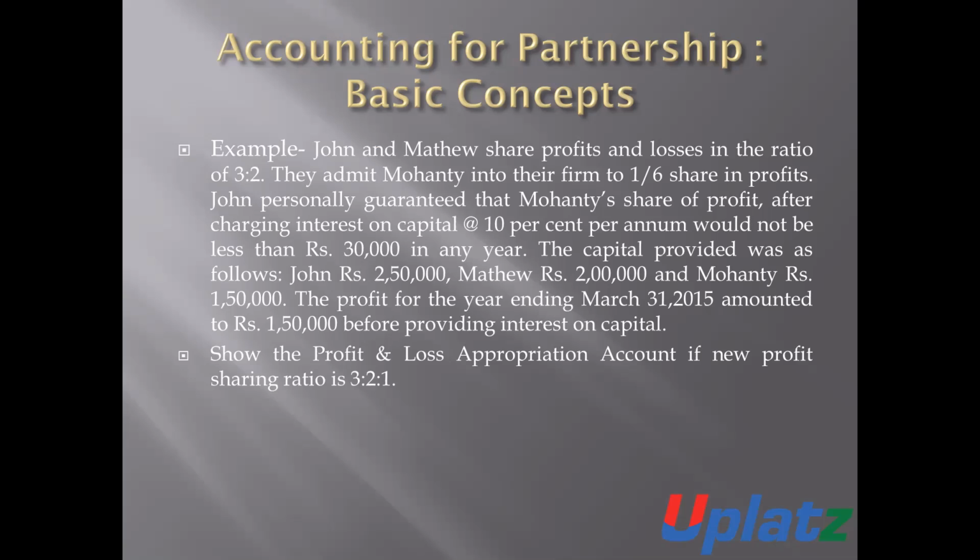The capital provided was as follows: John 2,50,000, Martha 2 lakh, and Mohanty 1,50,000. The profit for the year ended 31st March 2015 was rupees 1,50,000 after providing interest on capital. Show the profit and loss appropriation account if the new profit sharing ratio is 3:2:1.